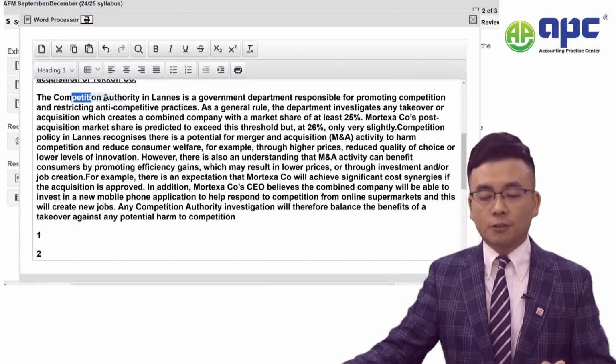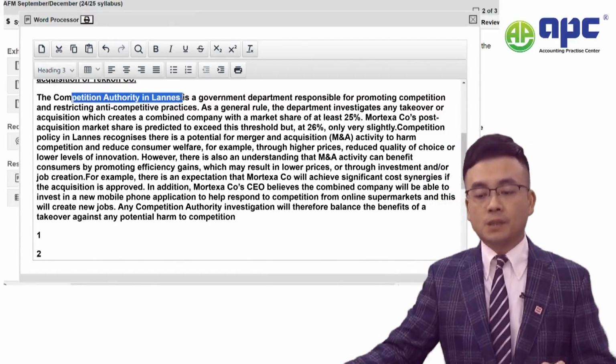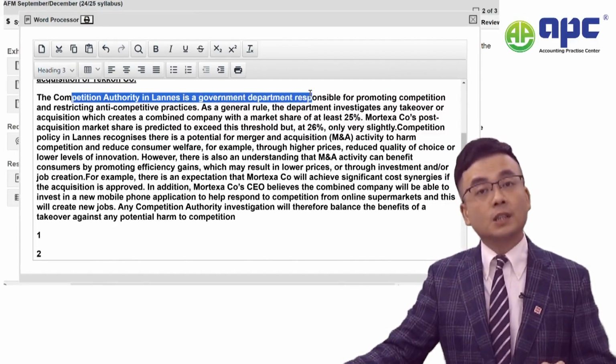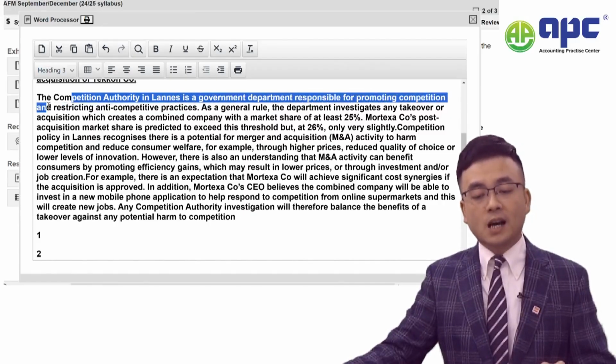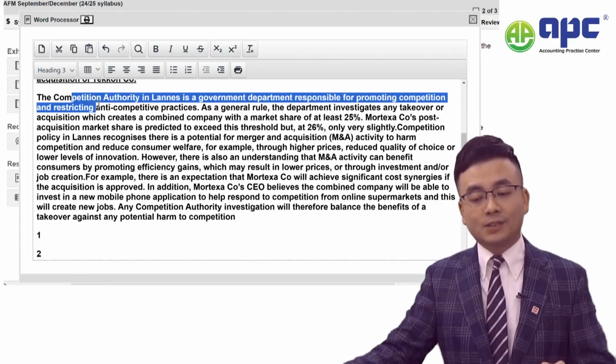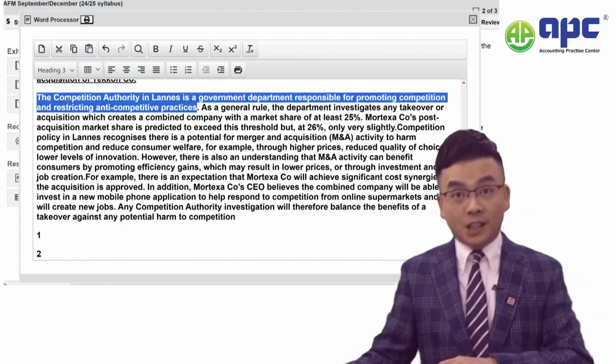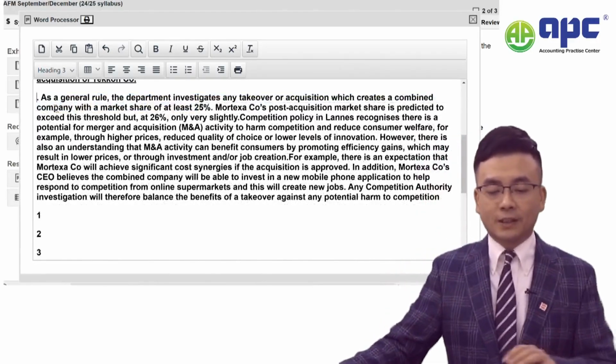The competition authority in the L country is a government department responsible for promoting competition and restricting anti-competitive practices. Okay, I don't think that's something to do with our answer, just delete that.